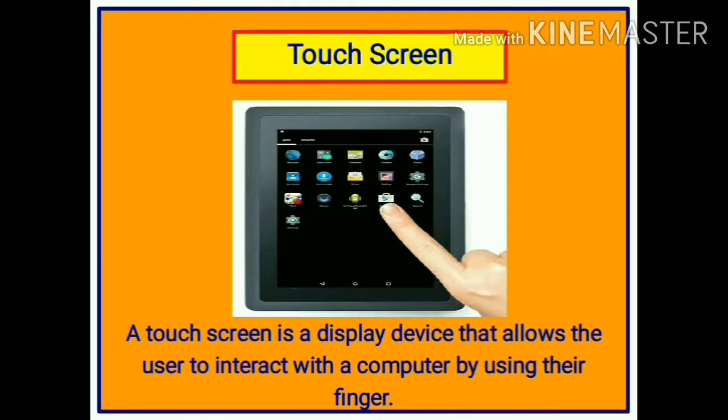Touch screen. A touch screen is a display device that allows the user to interact with the computer by using their finger. We can select the object directly by touching with fingers without using any pointing device, for example, ATM, cell phones, etc.